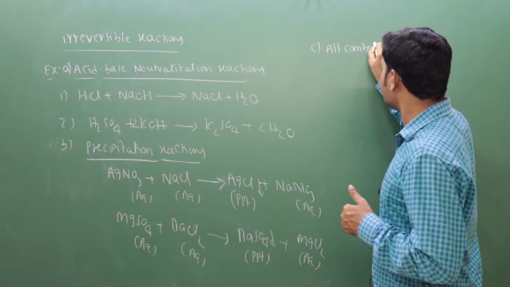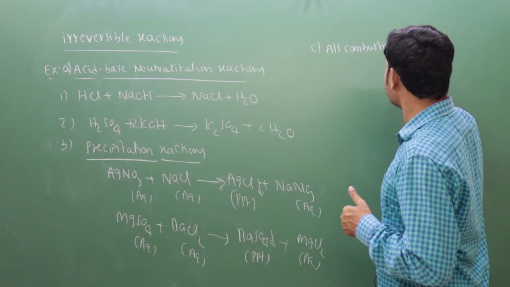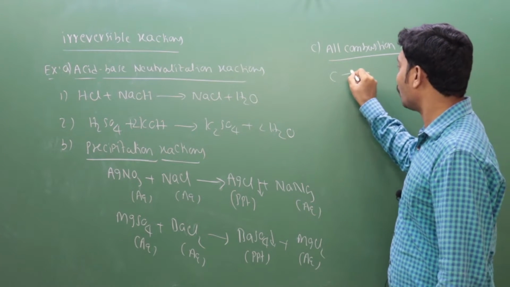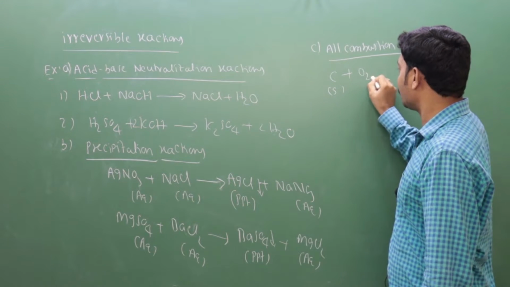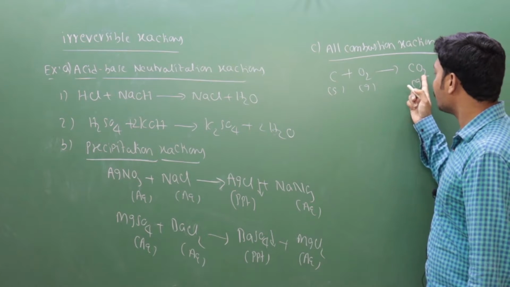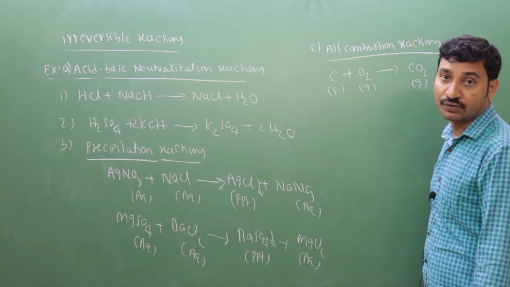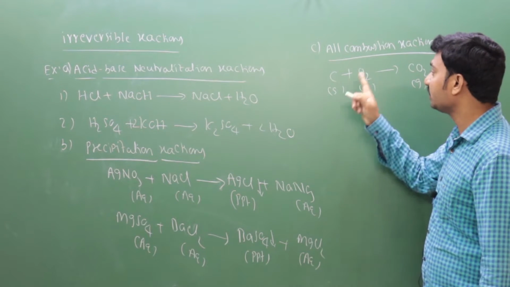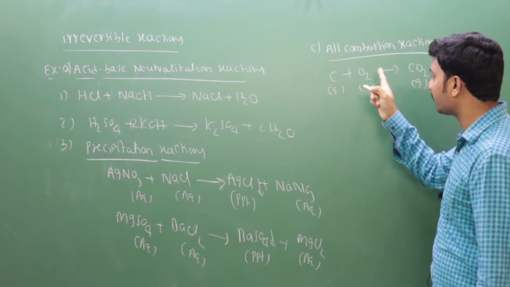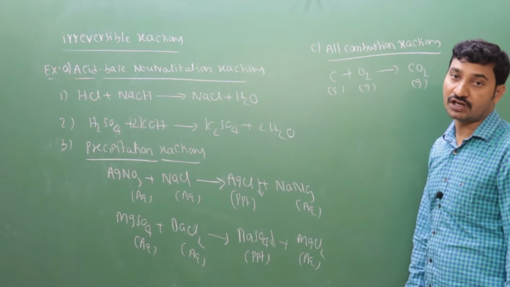All combustion reactions are irreversible. For example, combustion of coal: carbon plus O2 gives CO2. Here we can't get back from CO2 to carbon and O2 again. Carbon burning in O2 gives CO2. Again, CO2 cannot get back to carbon and O2. Not possible.